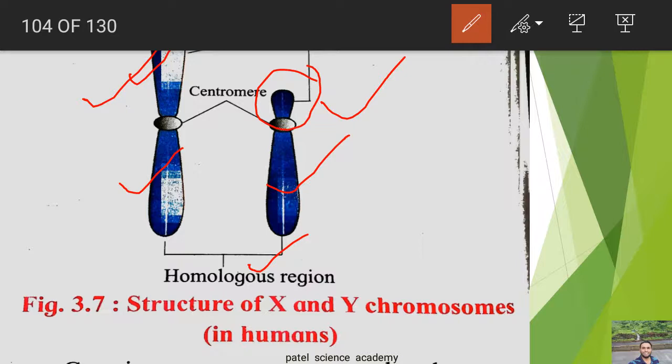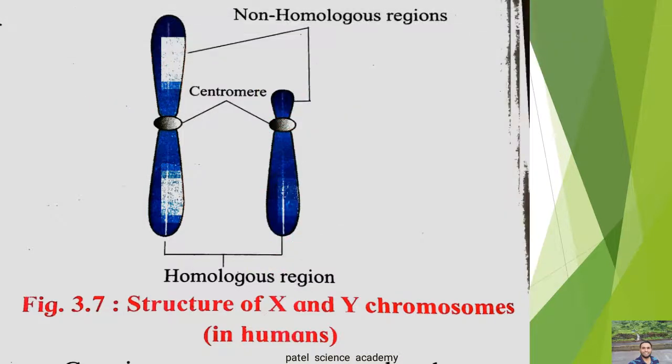So this is again an important characteristic about the linkage of the gene that I will explain to you later in the next lecture. So dear students, gene linkage is always linked with the non-homologous region. Crossing over takes place in the homologous region. So this is about the X and Y chromosomes, and I hope you have understood this structure of the X and Y chromosomes.